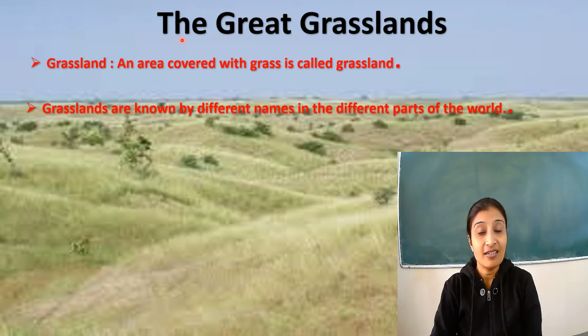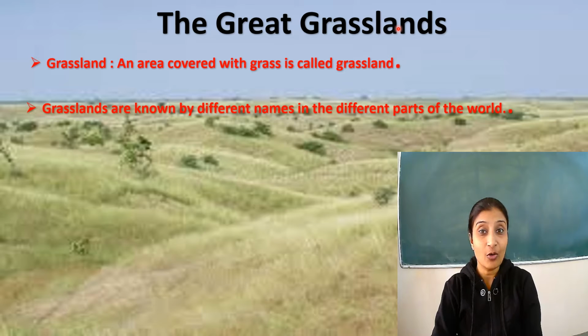The land here is wavy. Look at the picture, children. Is the land flat, straight? No, it's wavy, up and down. In the lower classes, we have studied that the soil receives its nutrients from the decaying of grass and grass roots. So in grasslands also, the soil receives its nutrients from the decaying of grass and grass roots.